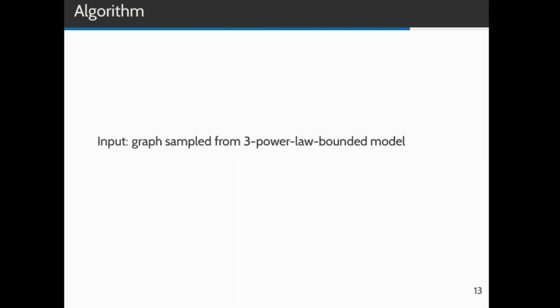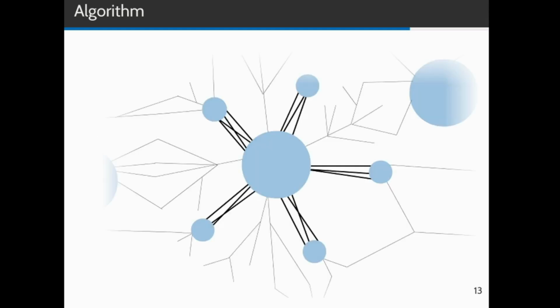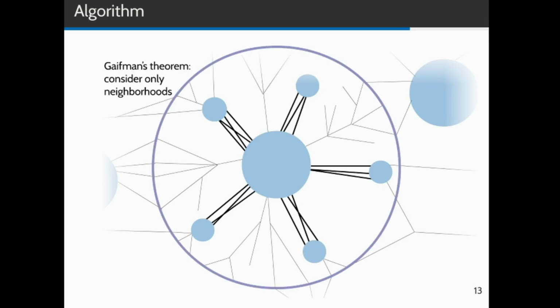Let us next describe how our model checking algorithm works. The algorithm gets as input a random graph sampled from a 3-power law bounded random graph model. This input may look something like this. The first thing we do is we use Gaifman's locality theorem. This theorem states that we can replace a first order formula with an equivalent formula which makes only statements about local regions. So from now on, we only need to consider local regions or neighborhoods of our random graph.